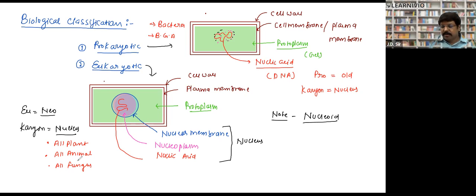Okay. Now what is the classification system? There are a number of classification systems, and nowadays we follow a classification system which was made by a scientist whose name was R.H. Whittaker. He classified all organisms into 5 categories.